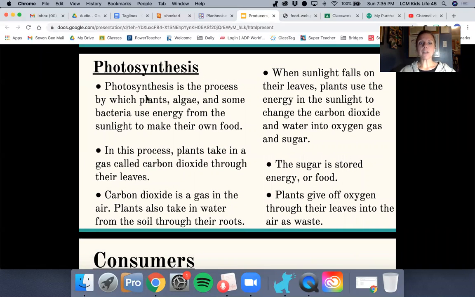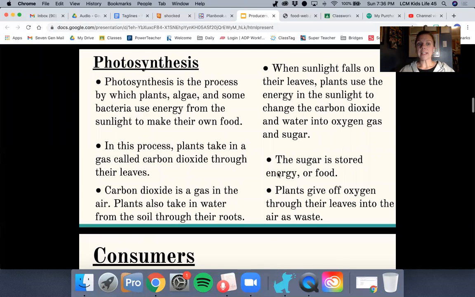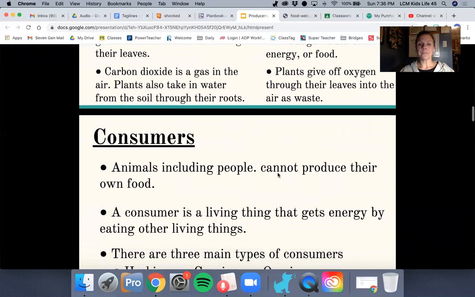It's the process by which plants, algae, and some bacteria use energy from the sunlight to make their own food. In this process, plants take in a gas called carbon dioxide, which we don't want to breathe in, and then give us back oxygen. Carbon dioxide is a gas in the air. So that is how photosynthesis works.